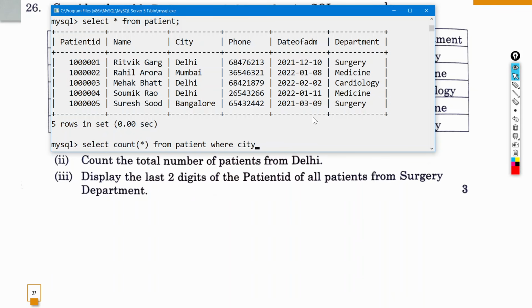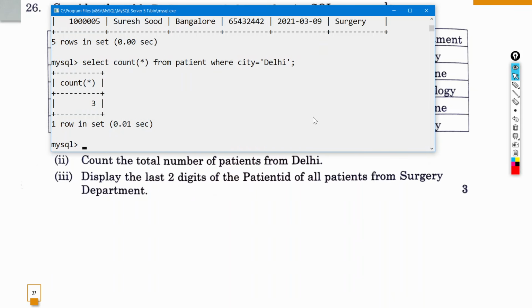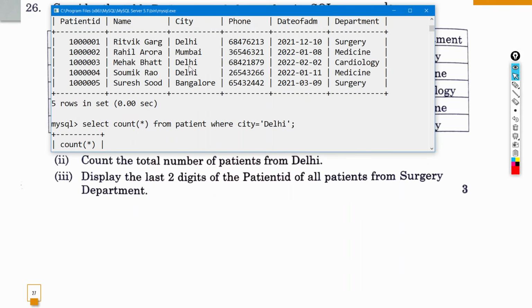So we'll write city is equal to, and then in single or double quotes you can mention Delhi. It is not case sensitive; you can write Delhi in small or capital letters, it doesn't matter, it will still display the output. So you can see here: select count star from patient where city is equal to Delhi. It displayed me 3, and if you come here, there are 3 patients. So count the total number of patients from Delhi. So this is your correct answer.